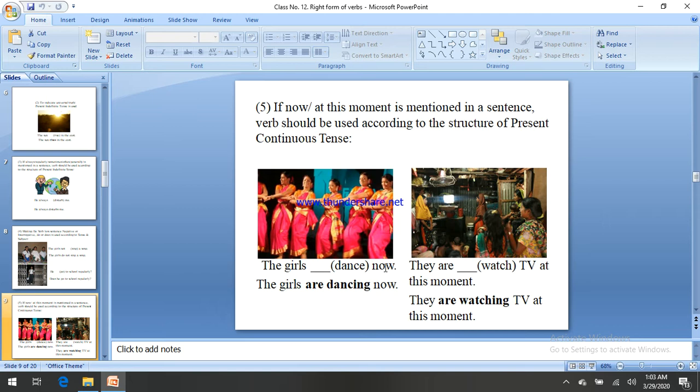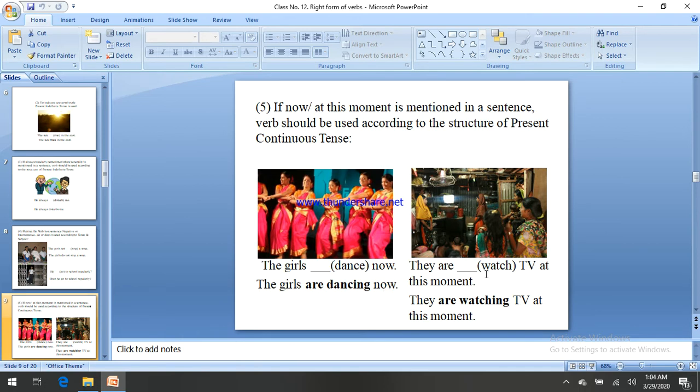In the sentence there is a keyword or tense marker, now. Then you have to make this sentence present continuous. The girls, and then the auxiliary verb. The girls is plural, that's why the plural verb are. The girls are dancing, and it is present continuous. Subject plus auxiliary verb plus verb plus ing.